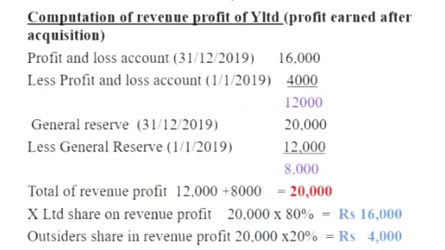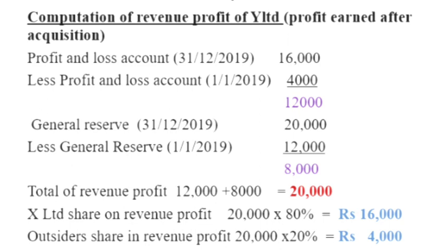Then computation of revenue profit of Y Limited. We know revenue profit is the profit earned after acquisition of shares by the holding company in the subsidiary company. Here, the profit and loss account balance on 31st December 2019, given in the balance sheet of Y Limited, is 16,000. From that 16,000 we deduct the profit and loss account balance on 1/1/2019, that amount 4,000. 16,000 minus 4,000, that comes to 12,000.